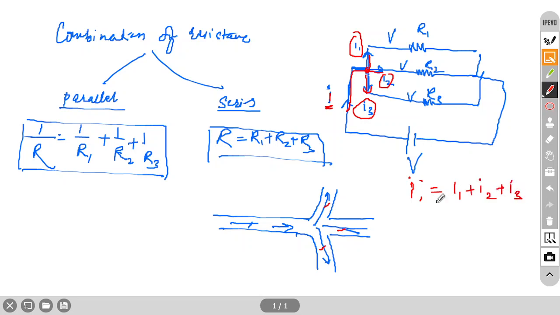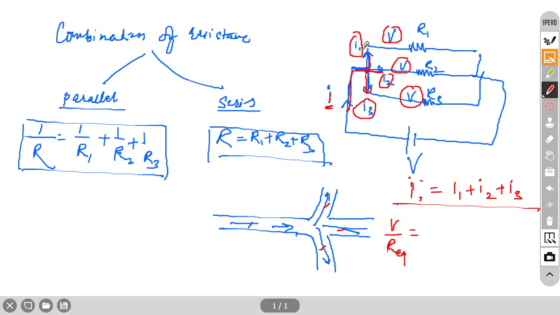So first you write I equals I1 plus I2 plus I3, because in case of parallel combination this is possible: voltage will be the same for all and current will be divided. Now apply Ohm's law. Applying Ohm's law, V by R equivalent equals I. So I equivalent we can write equal to I1 plus I2 plus I3. I1 is how much?